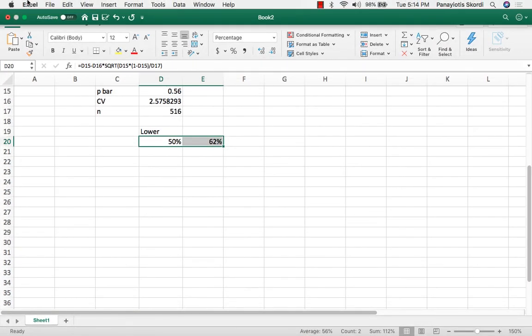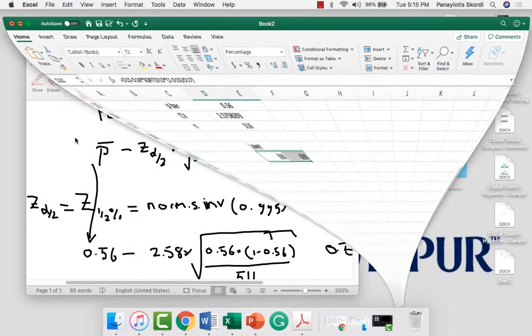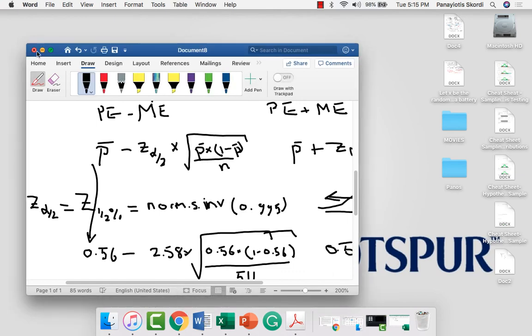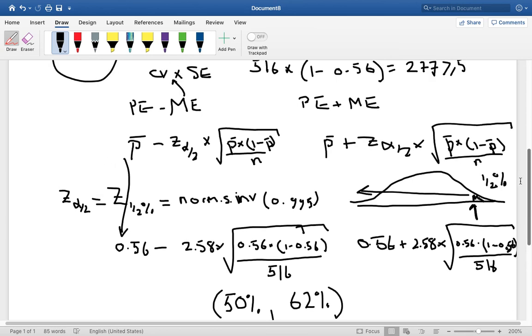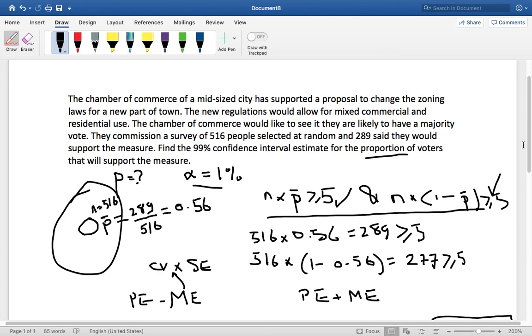So let's just go back to Word, and that's saying between 50% through 62% of the people are expected to vote for the new measure, that the true population proportion of people that will vote is expected to be between 50 and 62% of the people voting in favor, and we say that with 99% confidence.